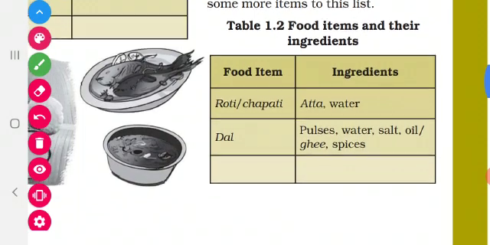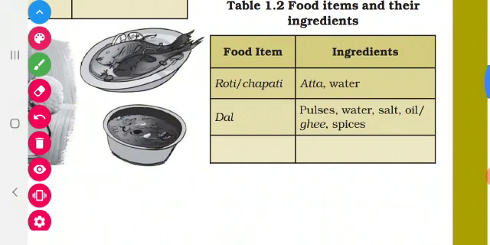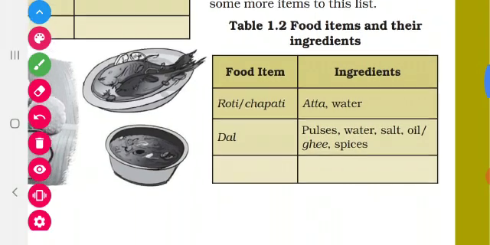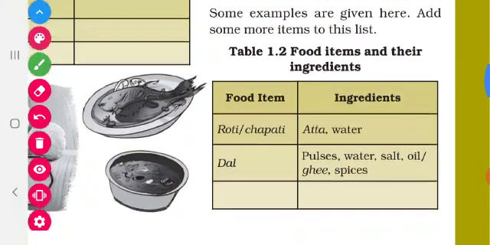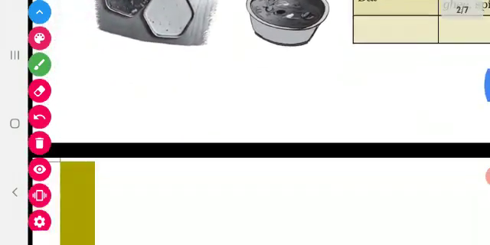The third one is for your homework. You can write your favorite food item and the ingredients needed for making it. If you do not know the ingredients, go to your parents, your mom or your grandmother, ask the ingredients and write them down. Table 1.1 and table 1.2 must be completed. This is the activity for you.